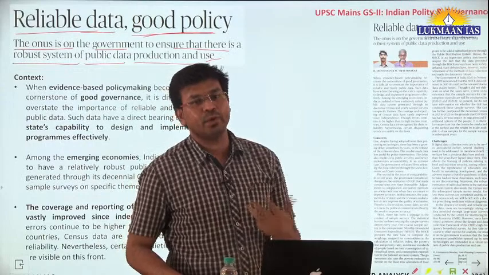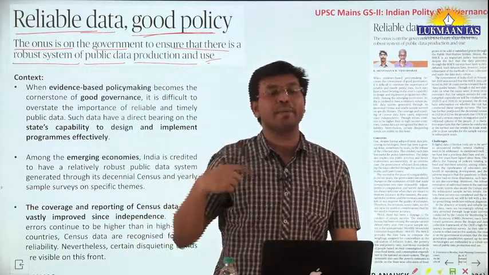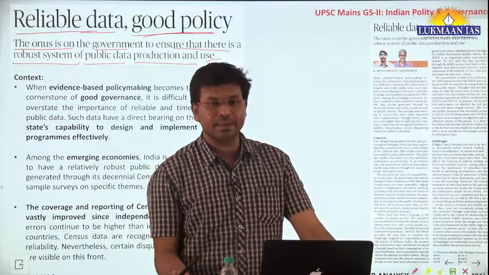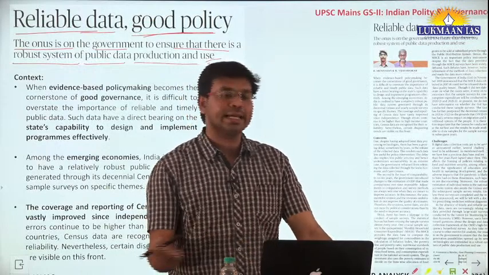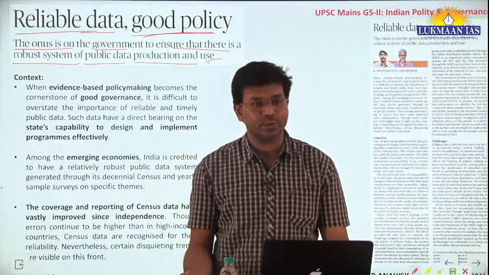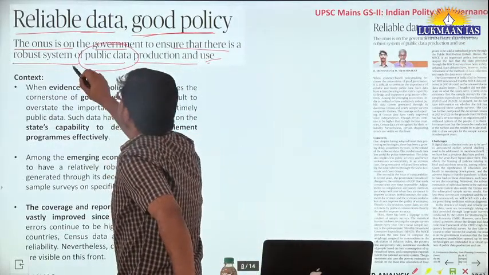Aadhaar data is being used as public data for giving bank related services, and the government has also tried to use Aadhaar for providing government services. There have been innumerable cases in the Supreme Court. That's why the importance of public data is very high.